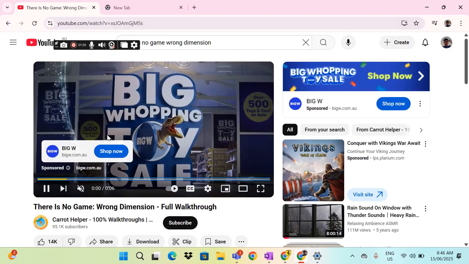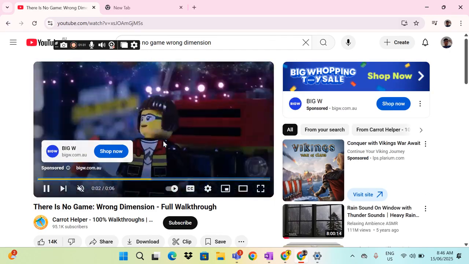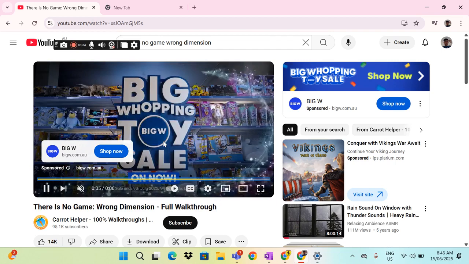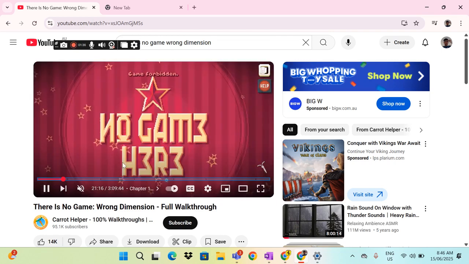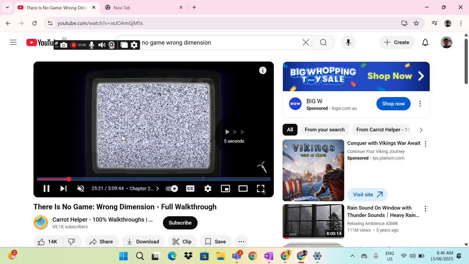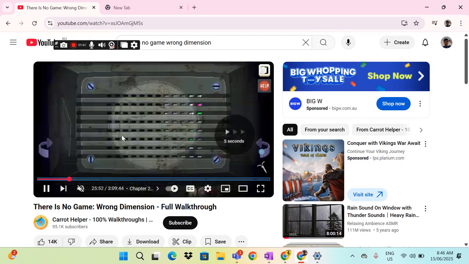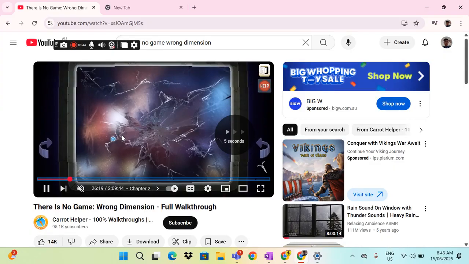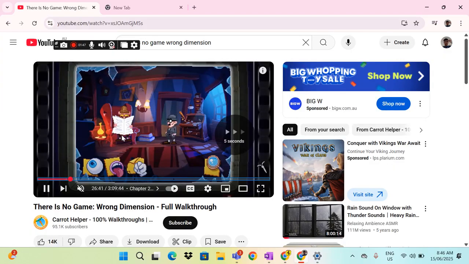After crashing through multiple dimensions, oops, sorry, there's an ad right here, but after crashing through multiple dimensions, we end up in Chapter 2, Behind the Scenes, where we start off with a static television, and the game we're trying to forage through multiple puzzles, such as breaking this glass, is based on Sherlock Holmes and John Watson.